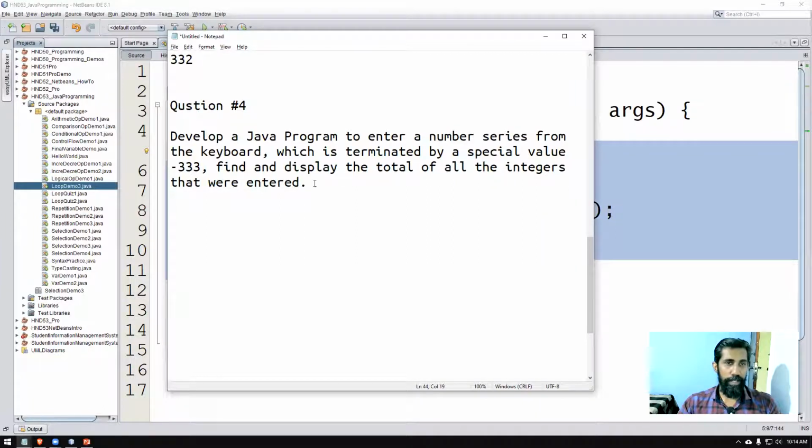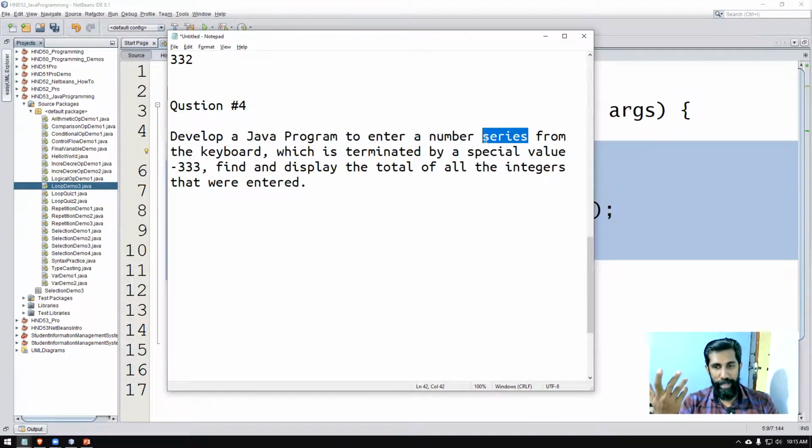It's a simple question. What it is asking is, develop a Java program to enter a number series. Number series means you will keep on entering integers. You will keep on entering numbers to the program. It is going to keep on asking. We have done this one in pseudocode. It is going to keep on asking for numbers from you. So there is no limit. You can keep on entering numbers right from the keyboard, which is terminated by a special value.